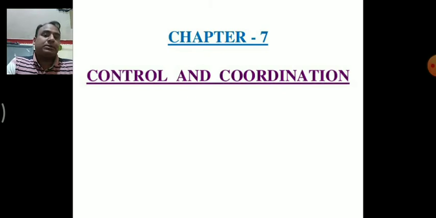Today we will start a new chapter of class 10th biology, control and coordination. In this chapter, today we discuss the nervous system, especially control and coordination in plants and animals, how animals and plants coordinate, and the nervous system. This is the first lecture of the chapter control and coordination.